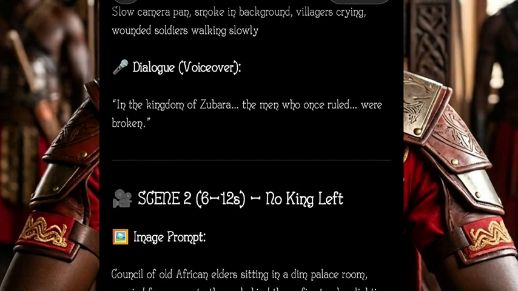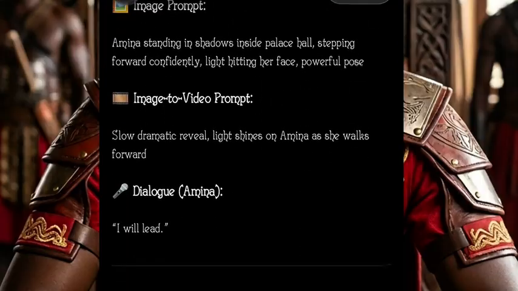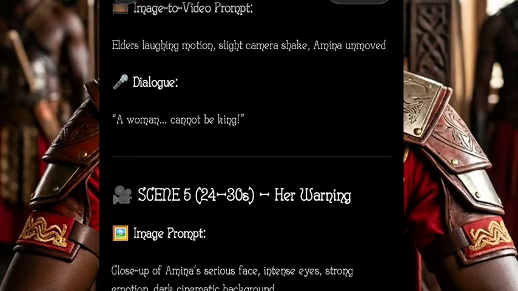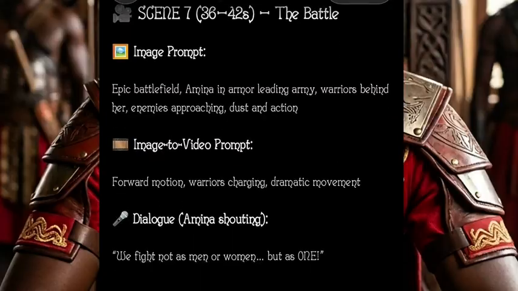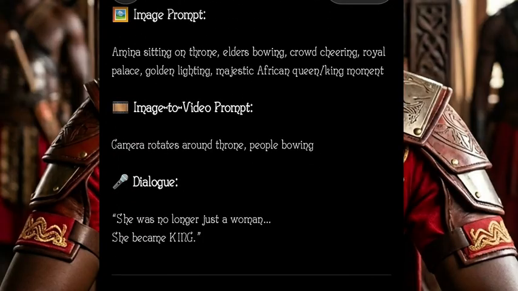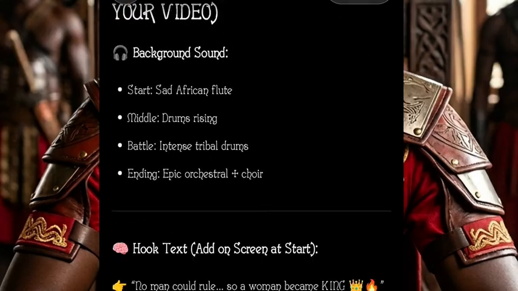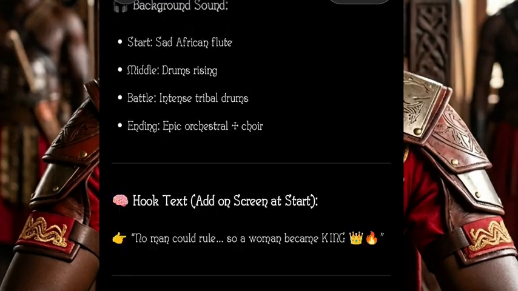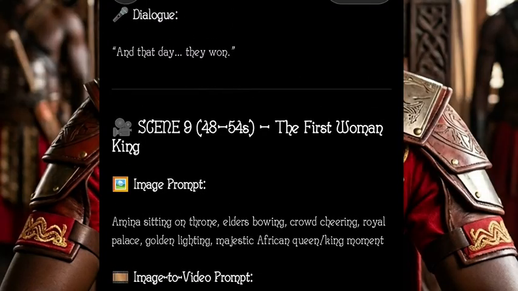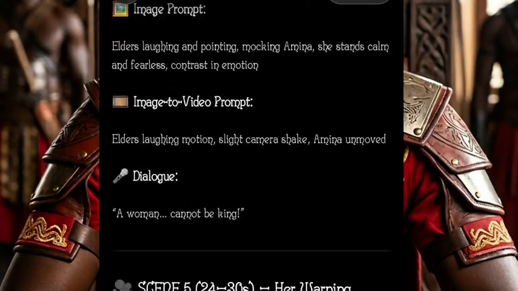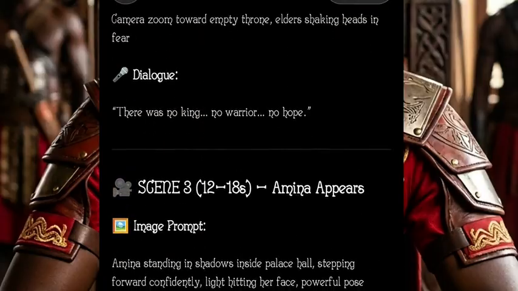As you can see, our second scene, third scene, fourth scene, every scene has its own prompts. I can decide to tell ChatGPT to make it a 1 hour video, 3 hours, or 10 hours, and it's going to do it. So after you successfully get your prompts like this, your script, everything,